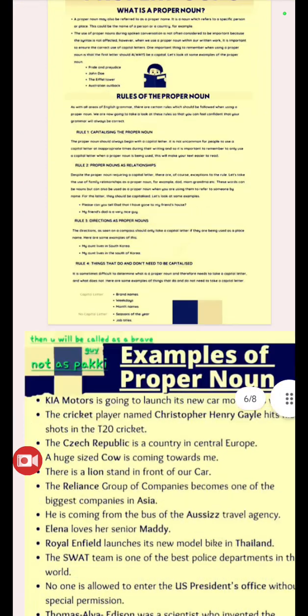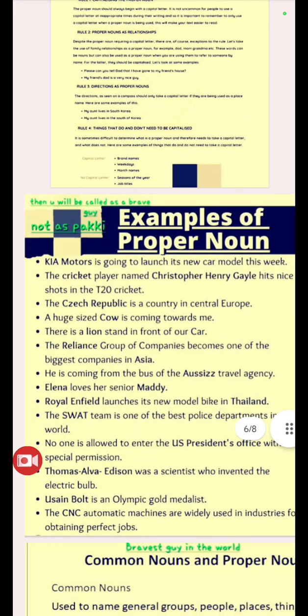Okay, now we'll go to the next page. Now I had given the examples of proper noun. So I had given a phrase on this page to start. Then you will be called a brave guy, not Pucky. Now if you study, you will be called a brave guy. If not, they will call you Pucky only. So, examples of proper noun.